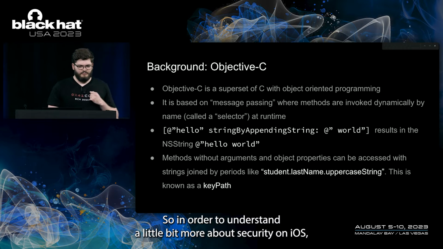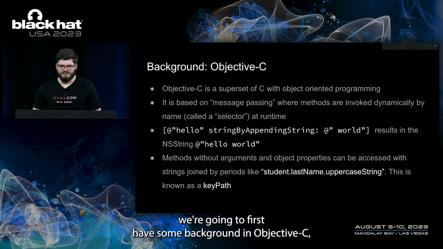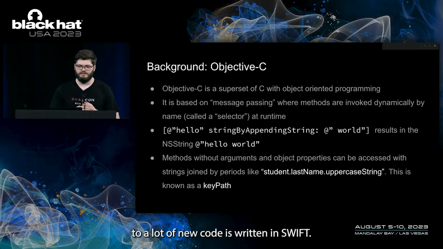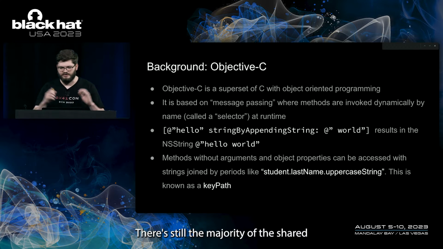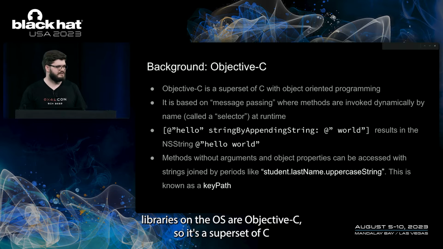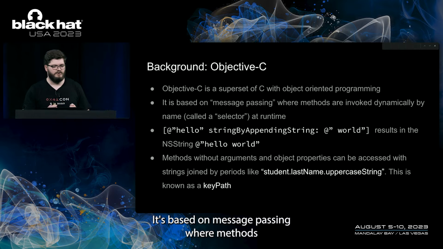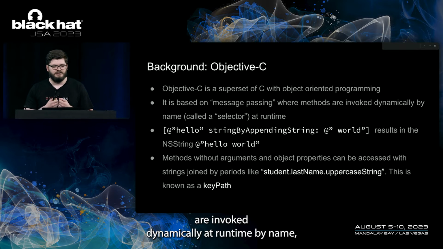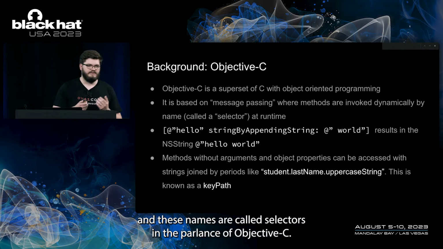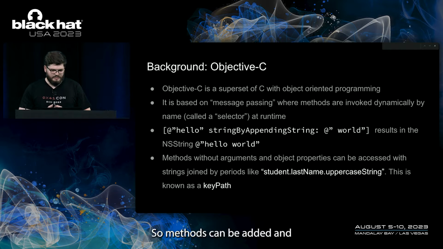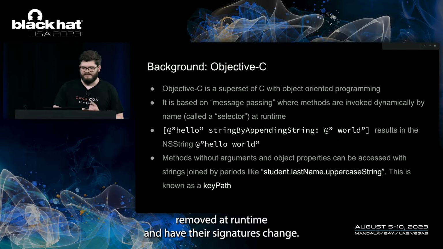So in order to understand a little bit more about the security on iOS, we're going to first have some background in Objective-C, which is the language that most of the user space code is written in. Though a lot of new code is written in Swift, the majority of the shared libraries on the OS are still Objective-C. It's a superset of C with object-oriented programming concepts added in a way similar to Smalltalk. It's based on message passing, where methods are invoked dynamically at runtime by name. And these names are called selectors in the parlance of Objective-C. And so methods can be added and removed at runtime and have their signatures change.